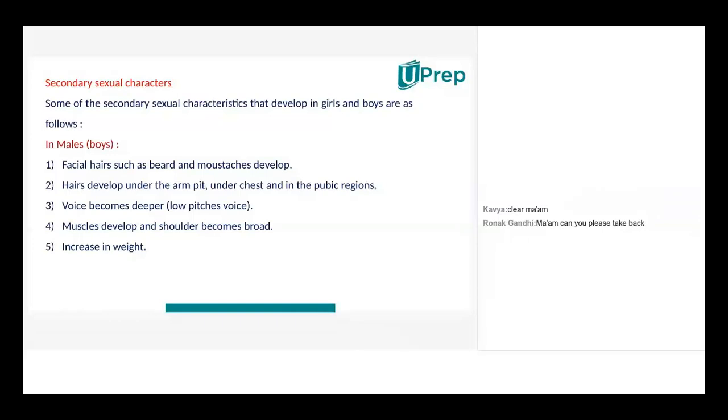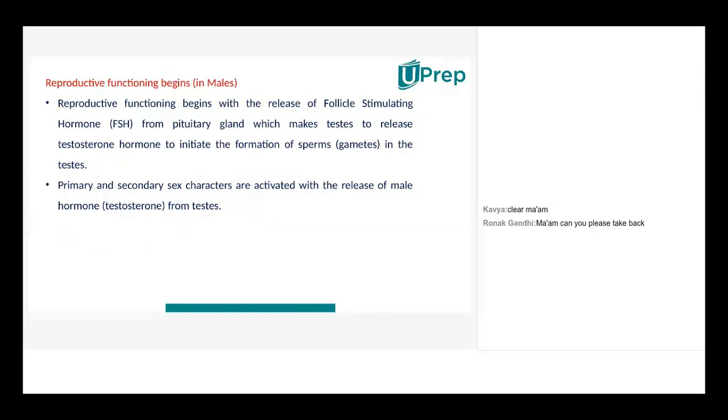The testes also produce sperms along with testosterone. Yes, it does. We will discuss that. Maybe it's not there in today's session, but we will discuss the reproductive system in detail in one of these upcoming classes.